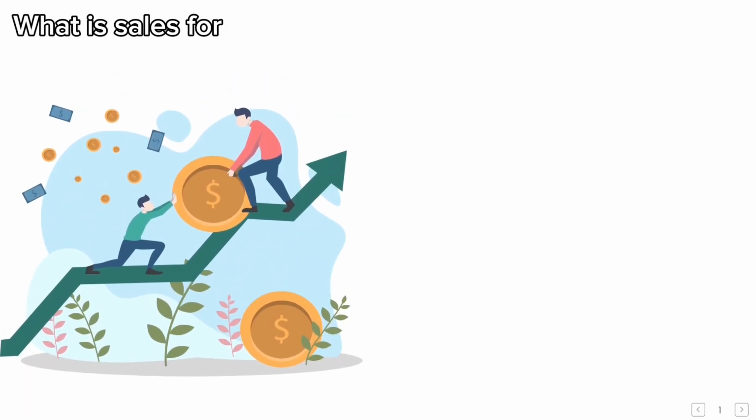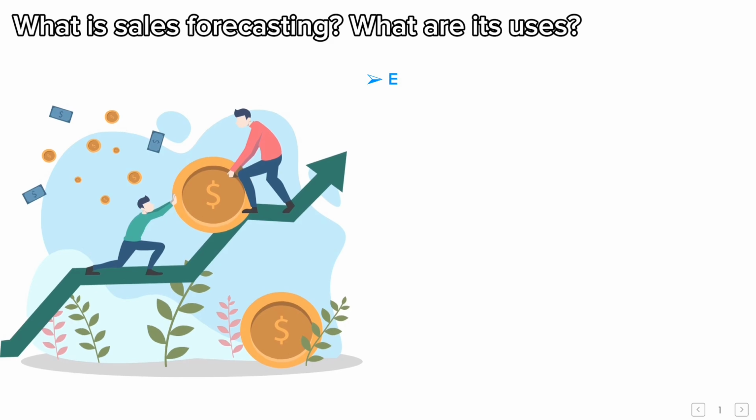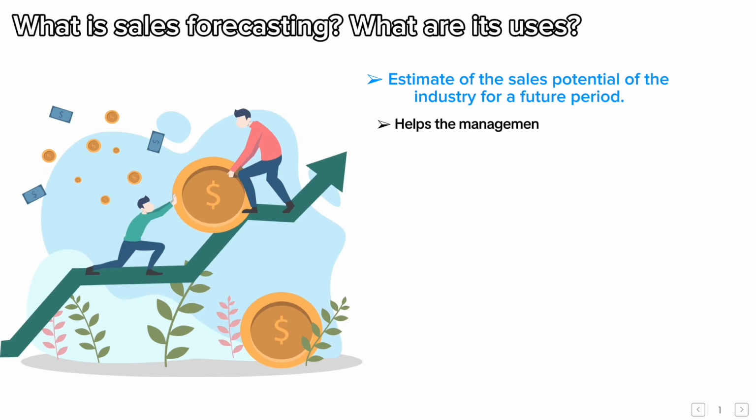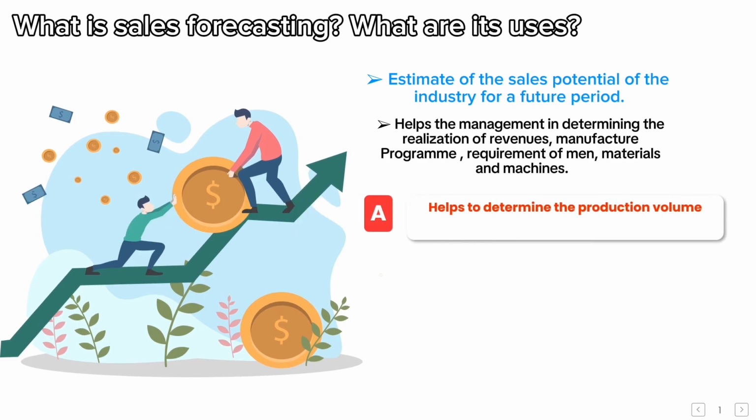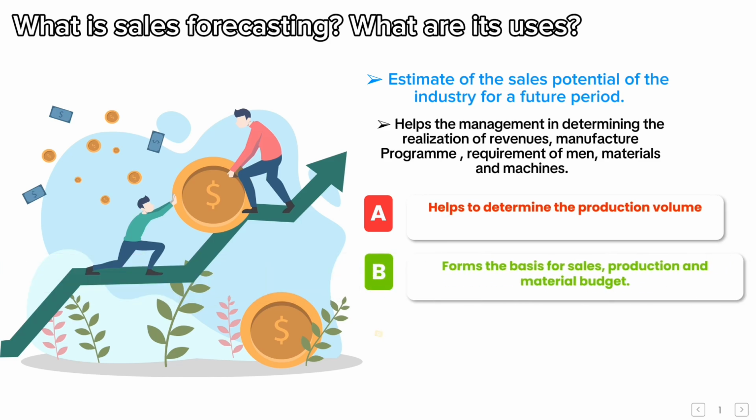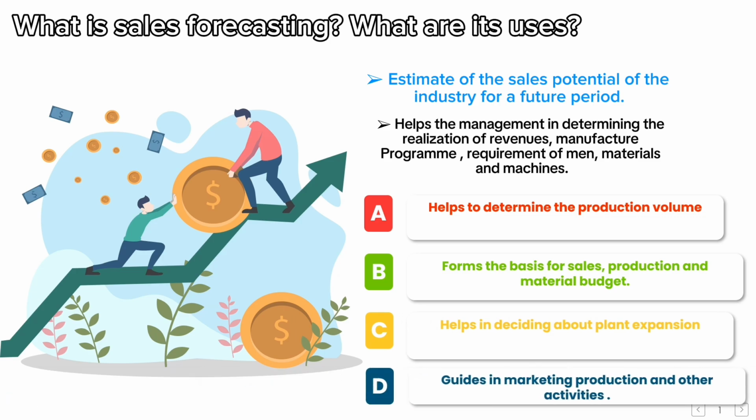What is sales forecasting? What are its uses? Estimate of the sales potential of the industry for a future period. Helps the management in determining the realization of revenues, manufacture program, requirement of men, materials, and machines. Helps to determine the production volume. Forms the basis for sales, production, and material budget. Helps in deciding about plant expansion. Guides in marketing, production and other activities.